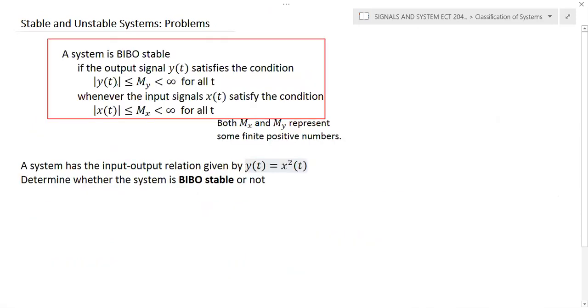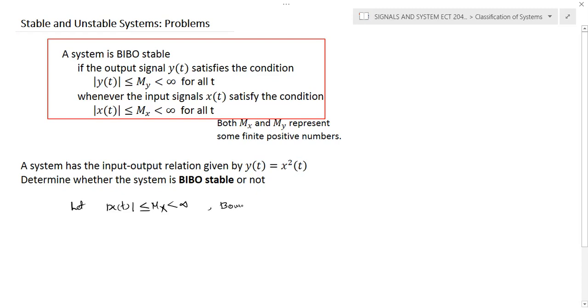Now we can do some problems. Here you can see the definition, and we'll do some problems. Here a system has the input output relationship given by y of t equal to x squared of t. Determine whether the system is BIBO stable or not. Let's assume that the modulus of x of t, the input, is less than or equal to mx, where mx is less than infinity.